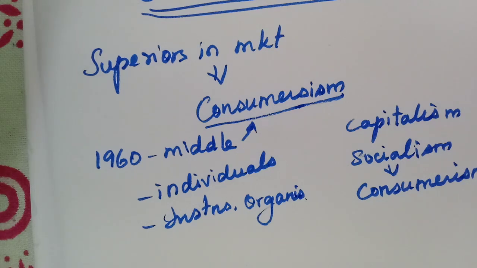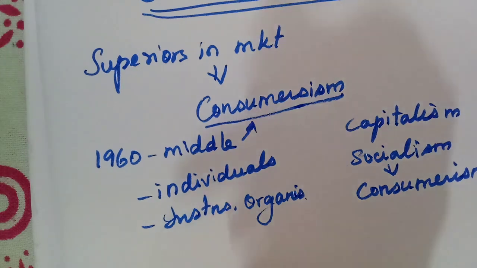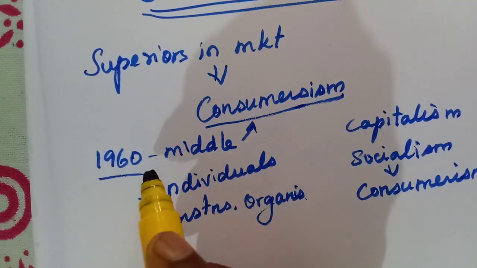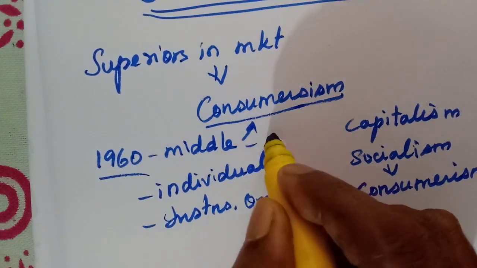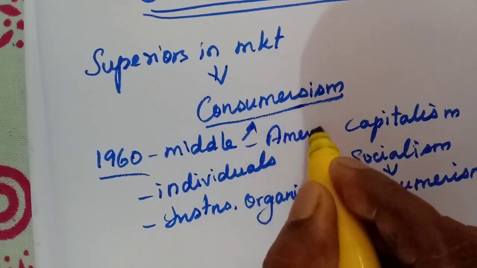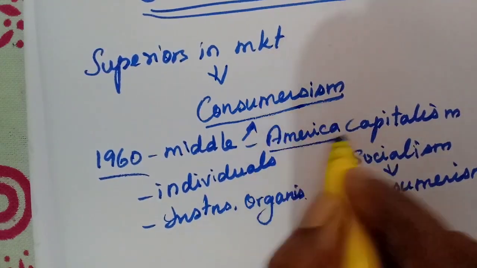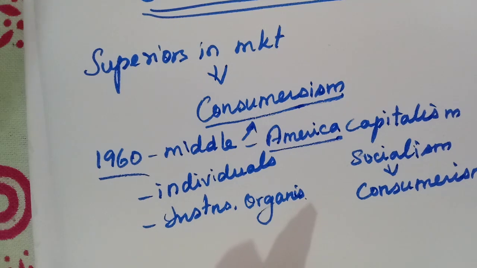So this word consumerism has come into existence in the 1960s, in America. Not in our country, understand, but in America this has become more popular.